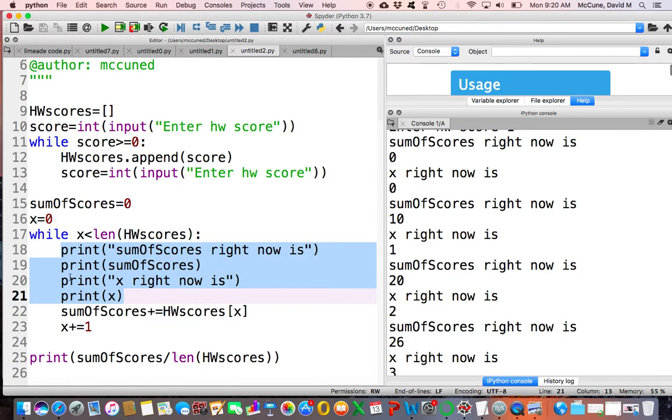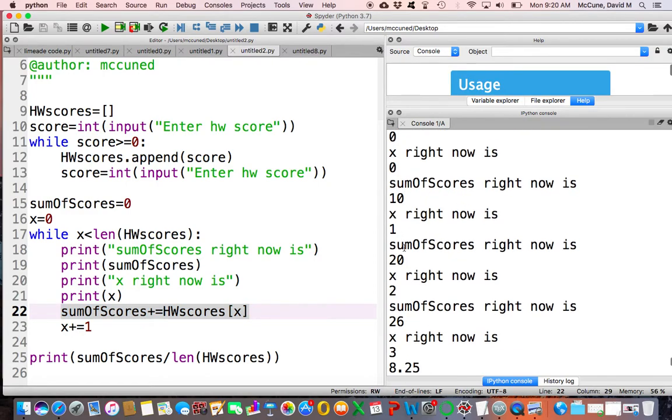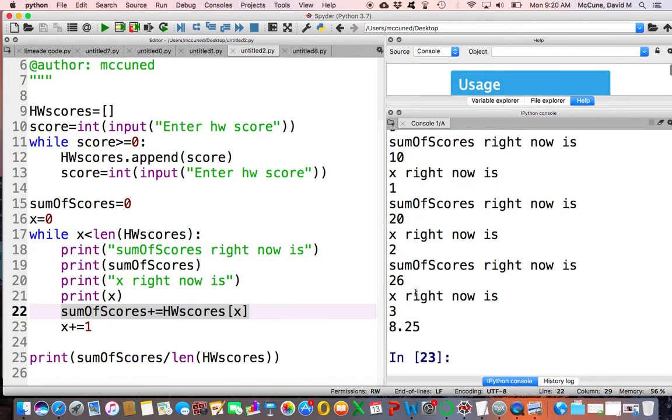Right? So initially, sum of scores is 0, x is 0. Then, after this printing is done, sum of scores gets bumped up, and x gets bumped up. So the next time you print, sum of scores is 10, x right now is 1. And then sum of scores becomes 20, and x becomes 2. Sum of scores becomes 26, x becomes 3.